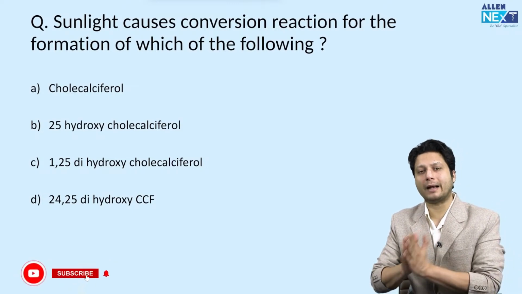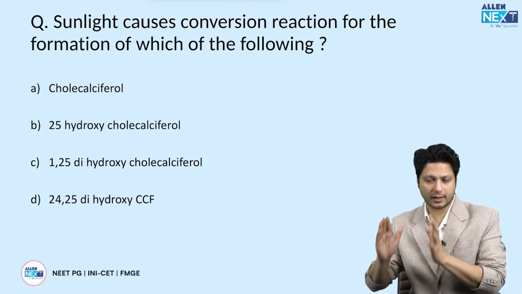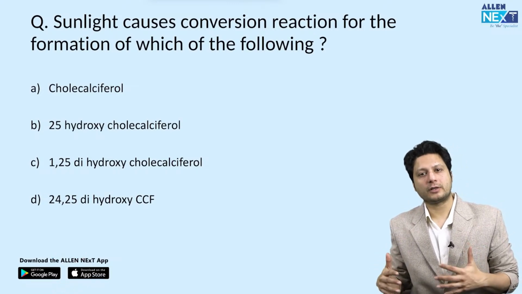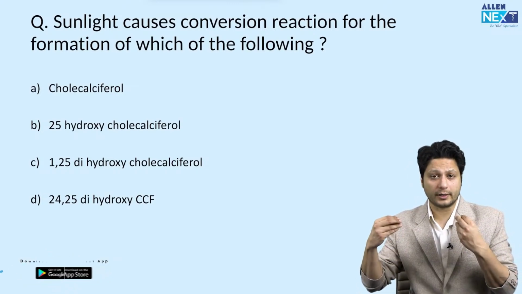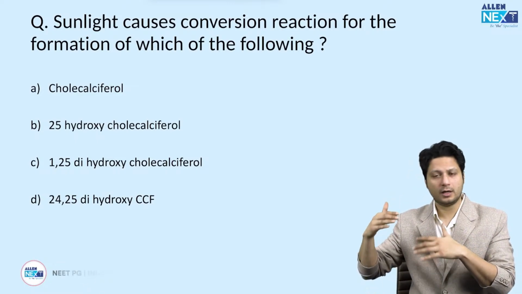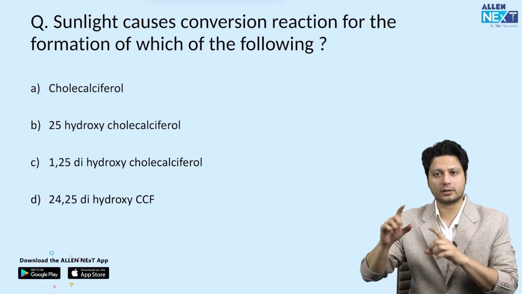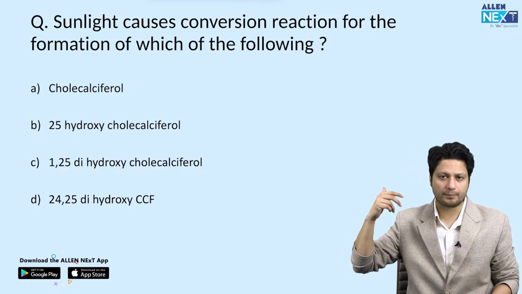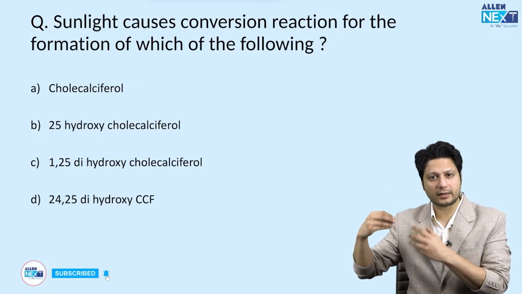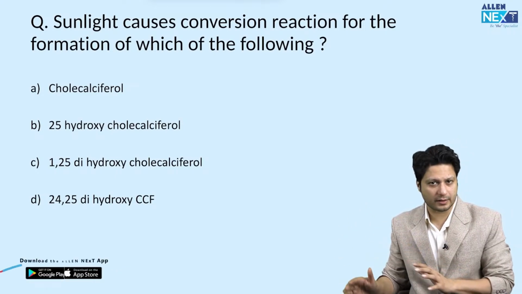Next segment is that of metabolic disorder. देखो, metabolic disorder में simple questions होते हैं, एक तो rickets से related, osteomalacia से related और osteoporosis से related. एक vitamin D metabolism का जो phenomenon है, तो पूरा flow chart है that you should already be knowing about, कि उसमें 7-dehydrocholesterol, then 25-hydroxycholecalciferol, then 1,25-dihydroxycholecalciferol. So ये पूरी chain आपको मालूम होनी चाहिए. And what are the catalytic enzymes, what are the phenomena, what are the organs, what are the responsible factors which are promoting the alpha-1 hydroxylase activity. So each and every of this thing that you should be knowing about.